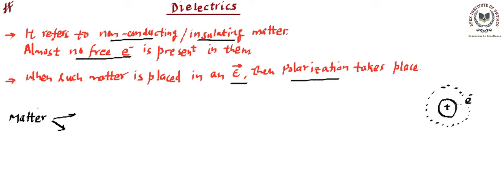We know in a neutral matter the total positive charge is equal to the total negative charge. So there is a positive charge as well as a negative charge in each element of the matter. These electrons surround the nuclei, distributed like a cloud forming around the nucleus.